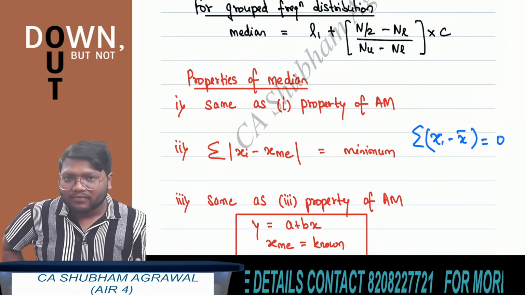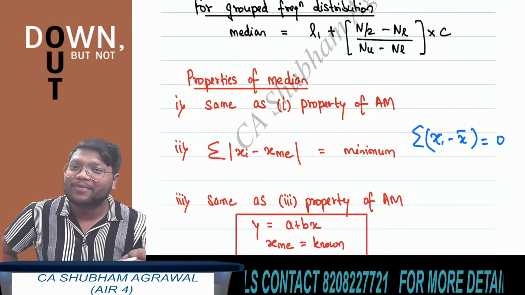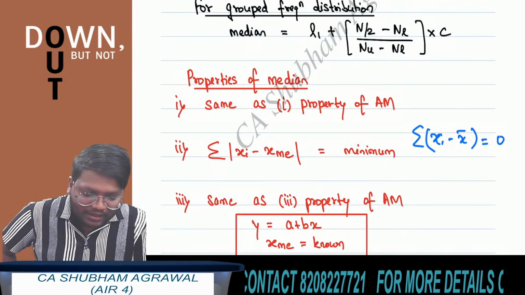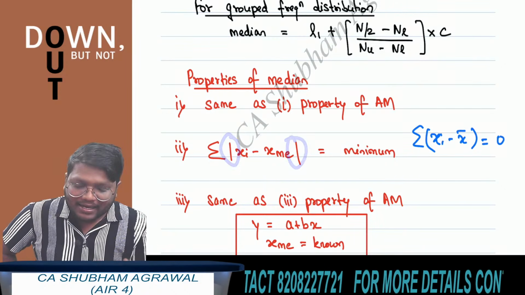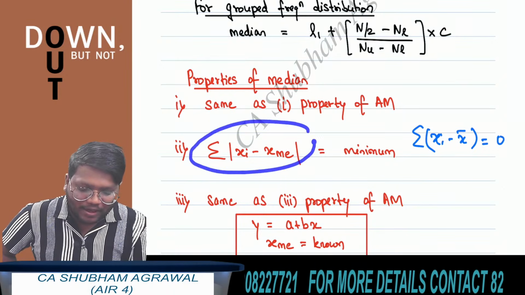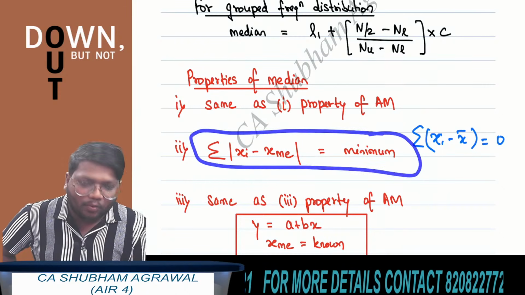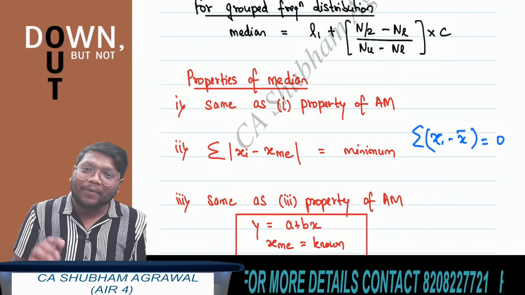But in median, what is the second property? Summation of absolute values of xi minus median of x is what? Minimum. Here we are taking the absolute values of xi minus median of x. Summation of absolute values of xi minus median of x is what? Minimum. This property is not that important from exam point of view. The third property is very important.